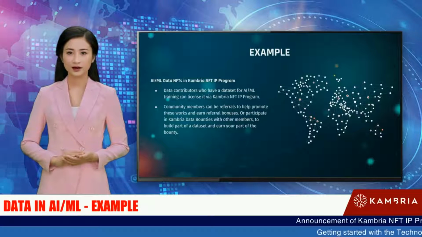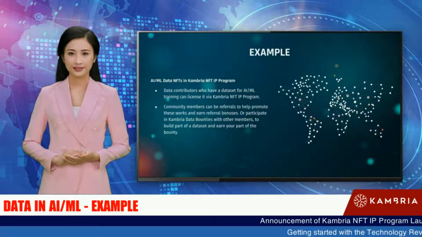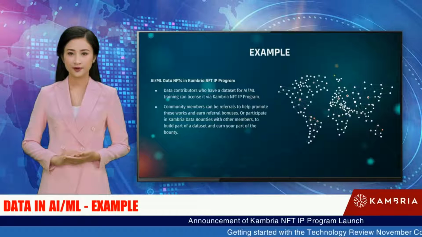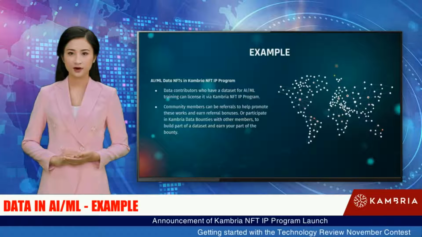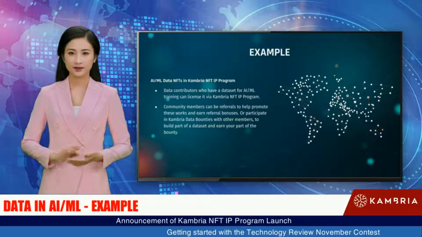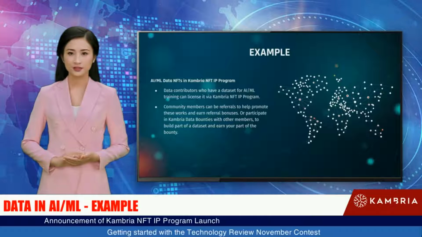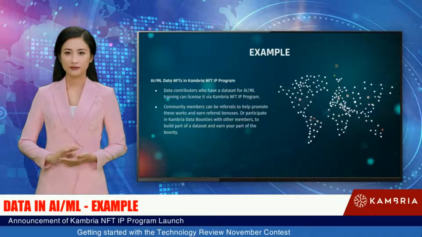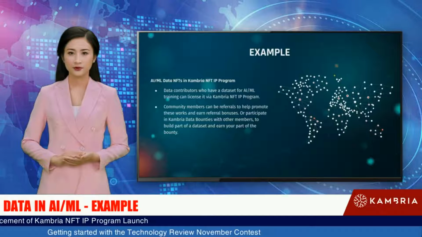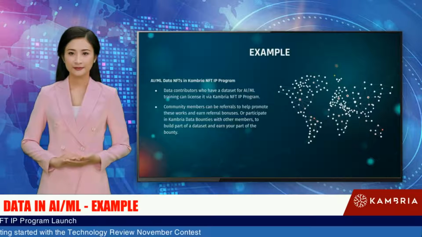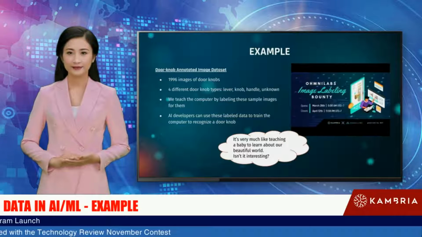As you may already know, Kambria is fostering this via the data category in NFTIP program, where data contributors who have a dataset for AI, ML training can license it. Community members can be referrals to help promote these works and earn referral bonuses. Or participate in Kambria data bounties with other members, to build part of a dataset and earn your part of the bounty. So what is in a AI, ML data?